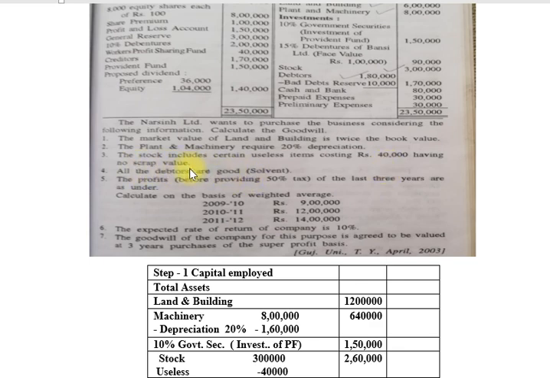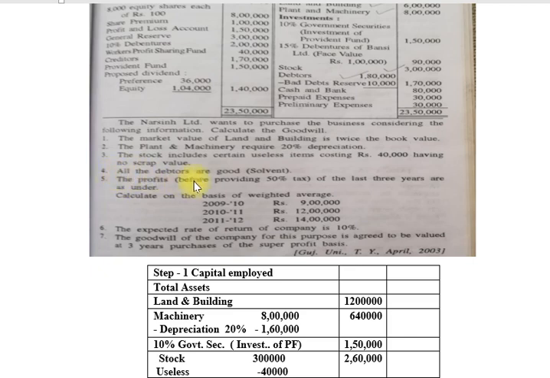Scrap means junk value, it's no scrap value. So, friends, this is a new point: the stock includes certain useless items costing rupees 40,000 having no scrap value.